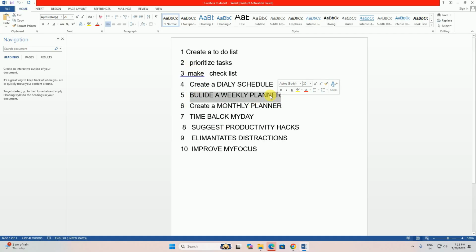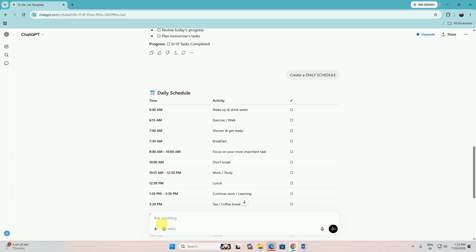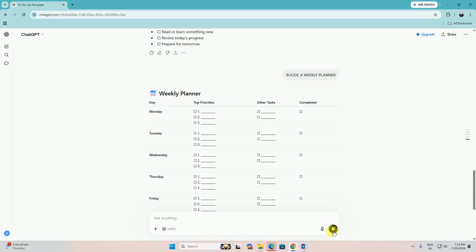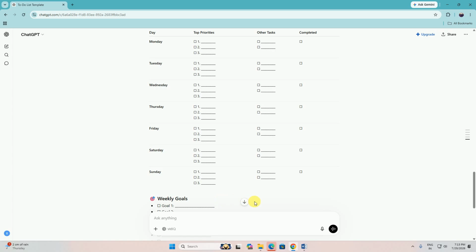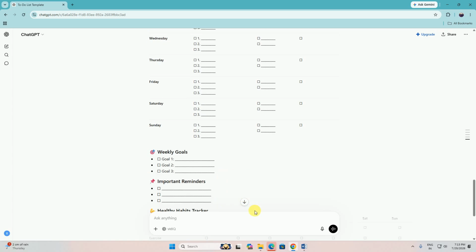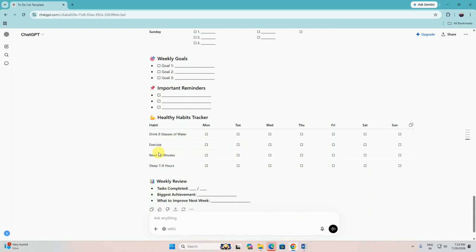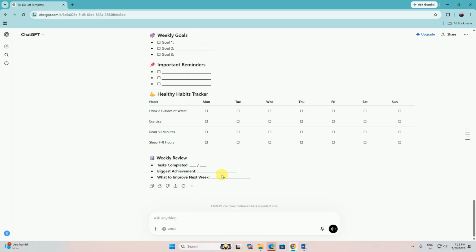Another one is build a weekly planner. You observe this, how to get output is very useful in ChatGPT. The weekly plan: Monday is the top priority, other tasks and completed, tick. First one, second one, third one. The same procedure follows for the weekdays. Goals: goal 1, goal 2, important tasks, reminders, health habits. Drink 8 glasses of water, exercise 30 minutes, sleep 7 to 8 hours. This way.